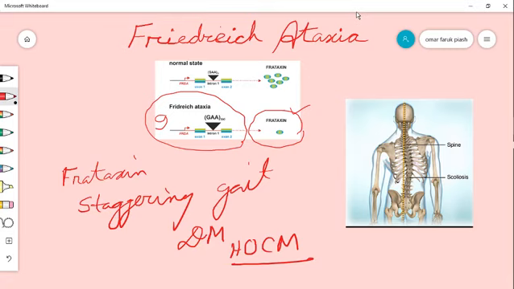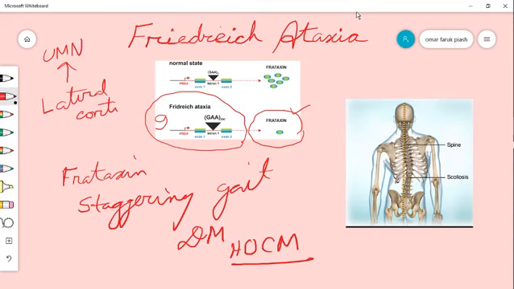Friedreich ataxia leads to impairment of mitochondrial functioning, and there is degeneration of the lateral corticospinal tract. The lateral corticospinal tract is involved, so there is an upper motor neuron type of lesion, that means spastic paralysis.